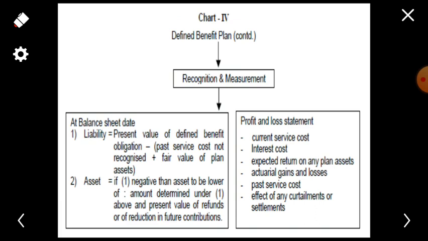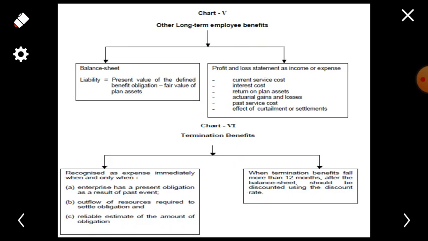In case of an asset, if the first one is negative, then the asset is to be the lower of the amount determined under the above and the present value of refunds or reduction in future contribution. In the profit and loss account, current service cost, interest cost, expected return on any plan asset, actuarial gains or losses, past service cost, and the effect of any curtailment or settlements should be mentioned.